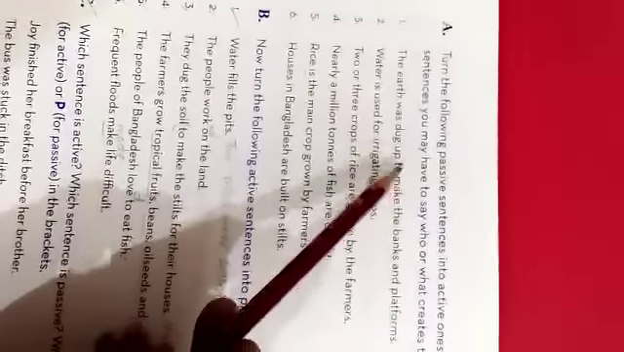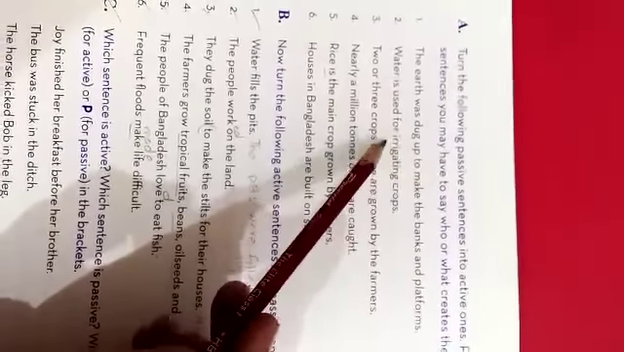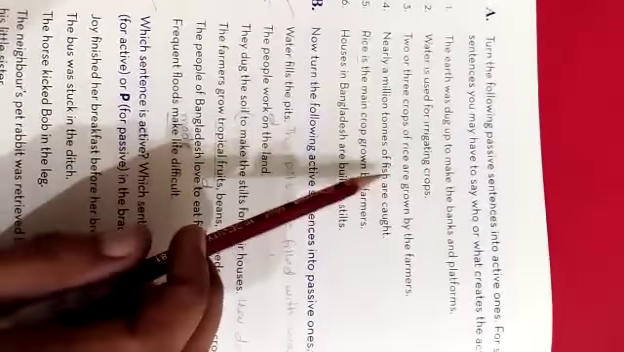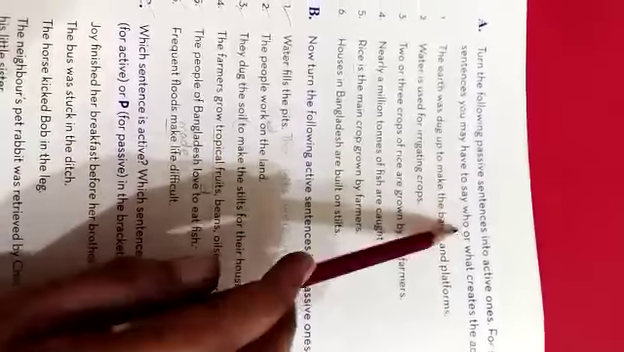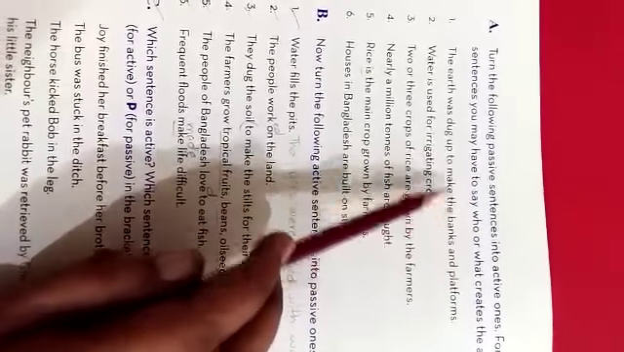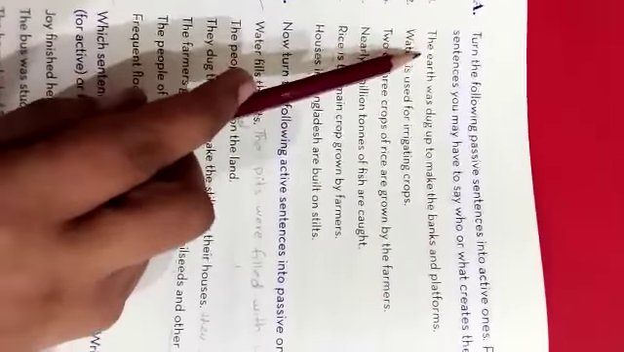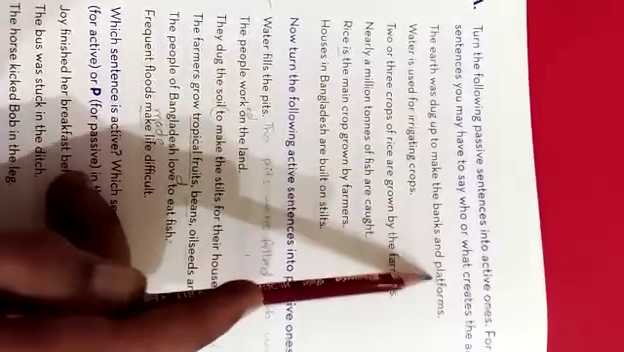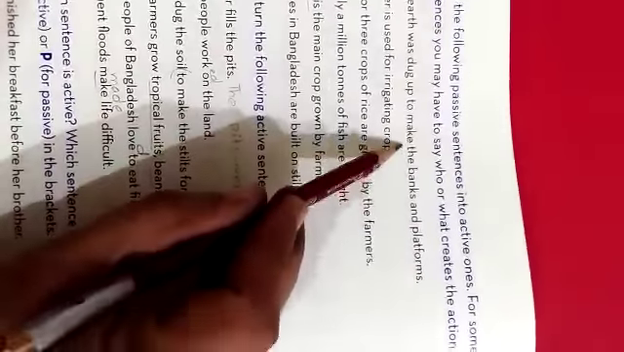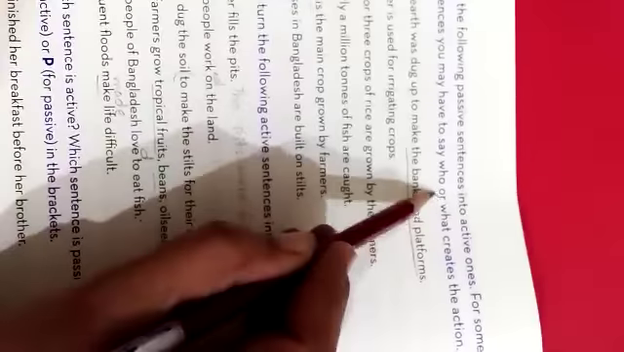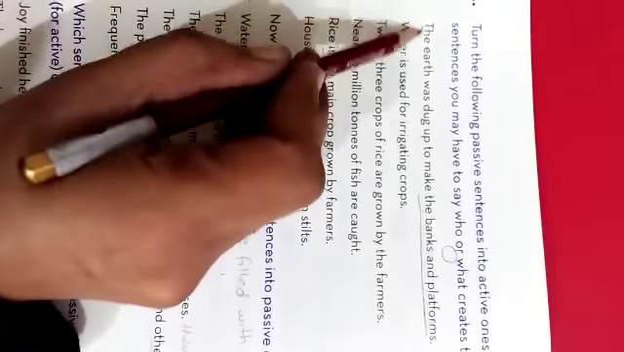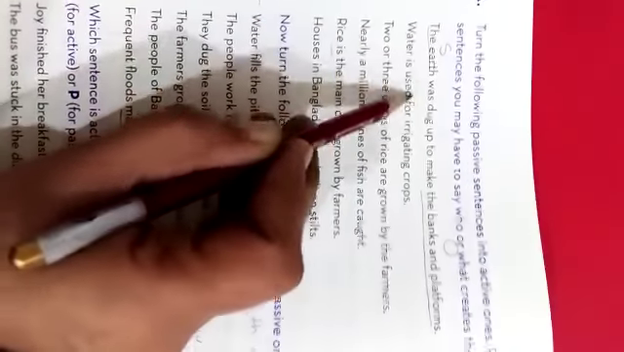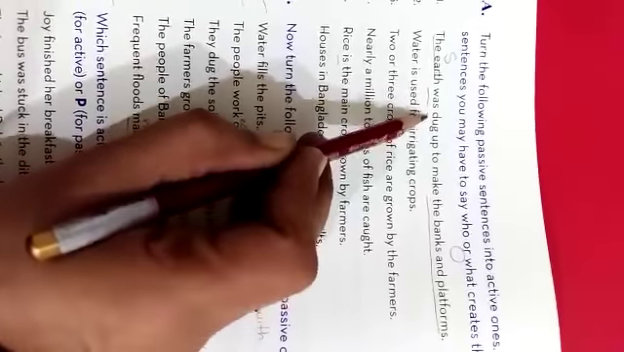Okay my dear class, on page number 124, it's A part. We have to change these sentences into passive voice. I will help you with how to do this, but first you will write the sentence and then you will write it in passive form on the next line. For example, the active sentence is: the earth was dug up to make the banks and platforms. Now I am telling you, the banks and platforms are the object, the earth is the subject, was is the helping verb, and dug is the verb third form.